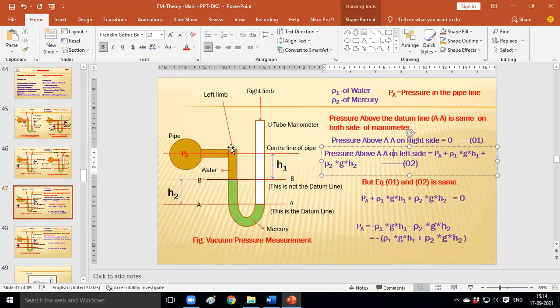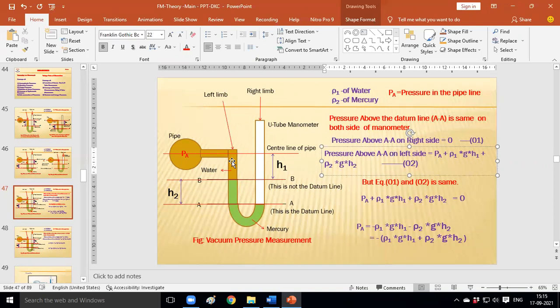So there are two fluids available above the datum line on the left side. So the total pressure above the datum line on the left side is the pressure exerted by the mercury column plus the pressure exerted by the water column.